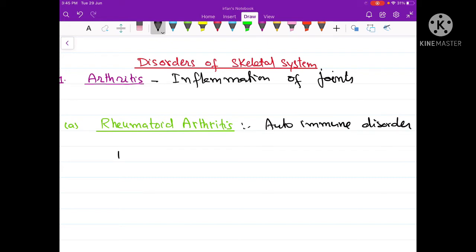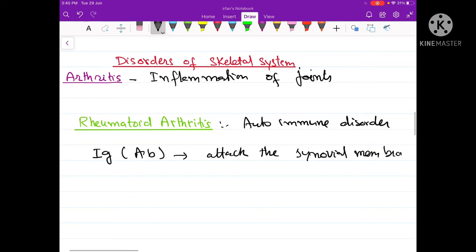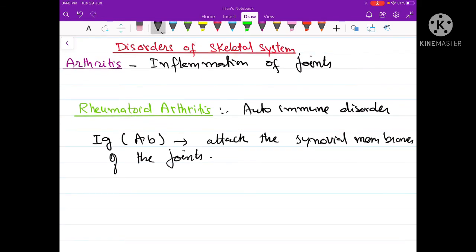So in this case of rheumatoid arthritis, immunoglobulin molecules or antibody molecules attack the synovial membranes of the joints. The attack of immunoglobulin molecules on the synovial membrane results in the inflammation of the synovial membrane.